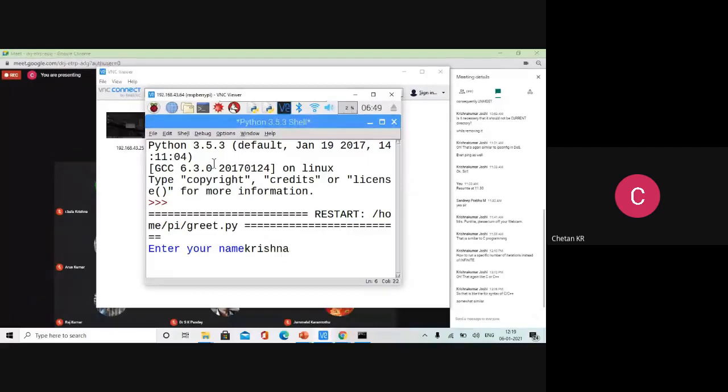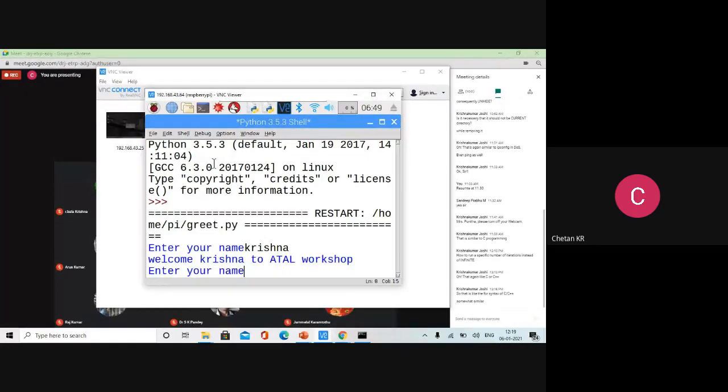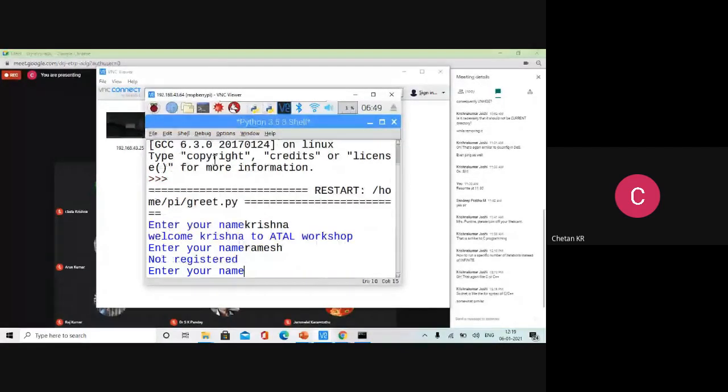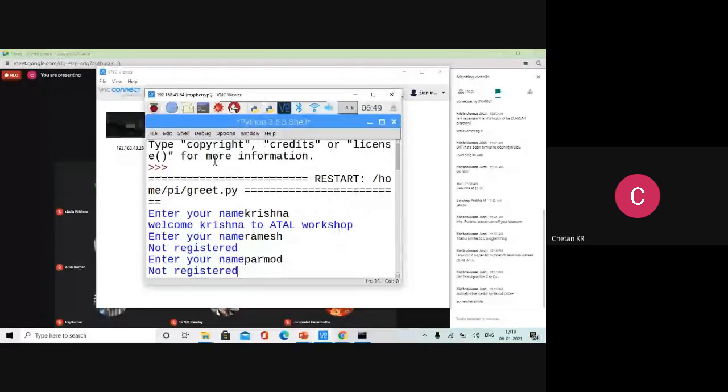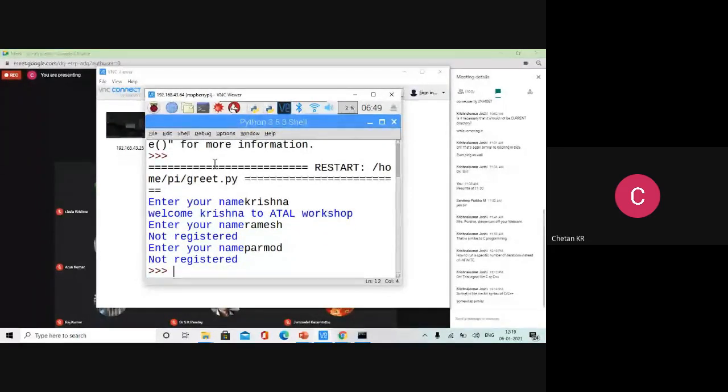So Krishna, what else you have? Ramesh, Pramod, so 3 times, finally 3 iterations. Okay, is it clear? Now one may ask, suppose I have given the name correctly, it should not continue,